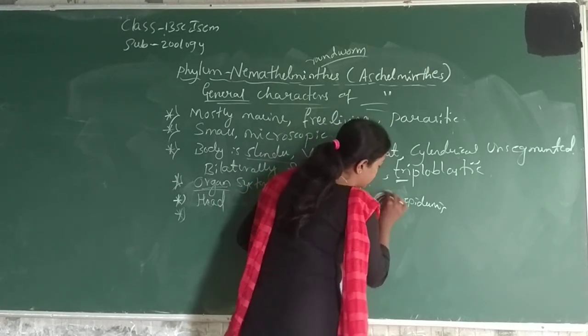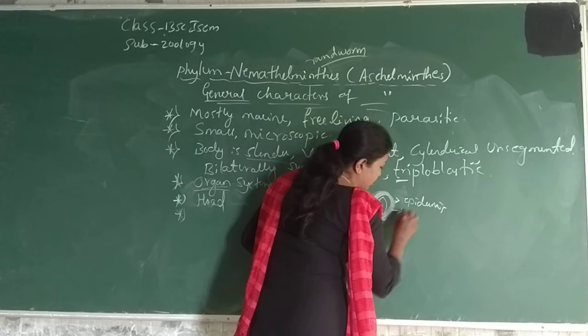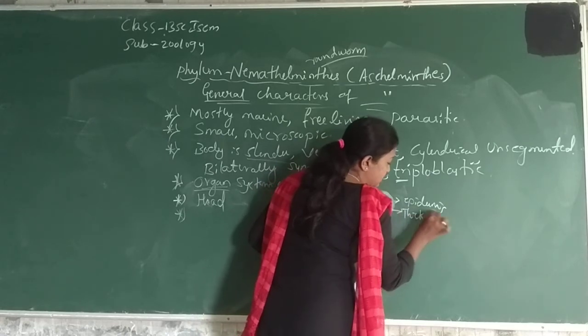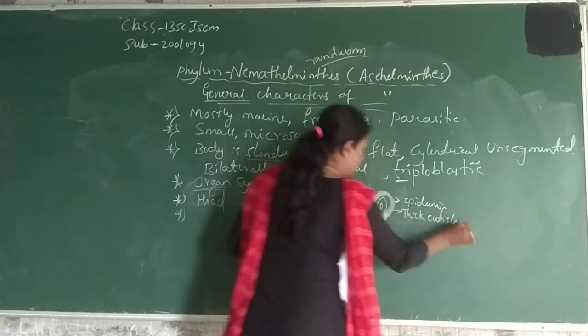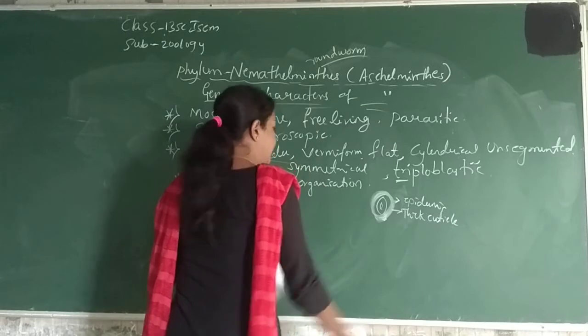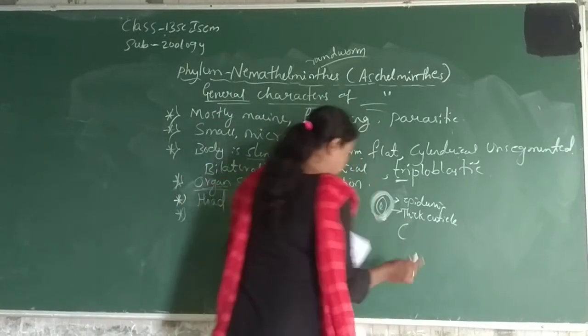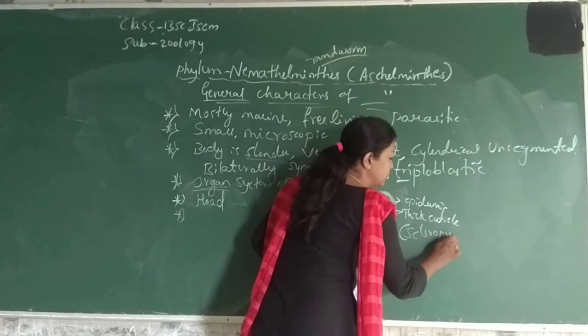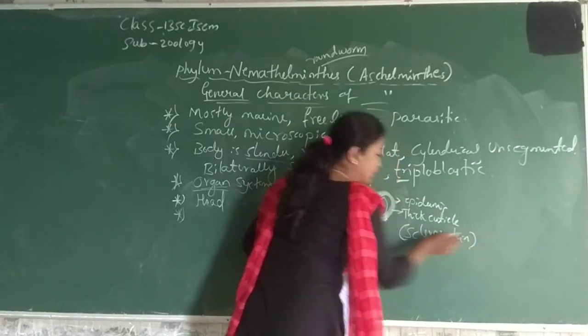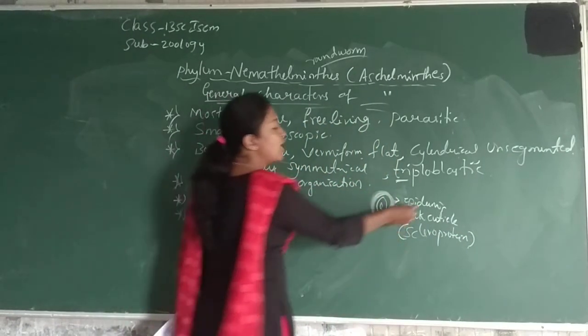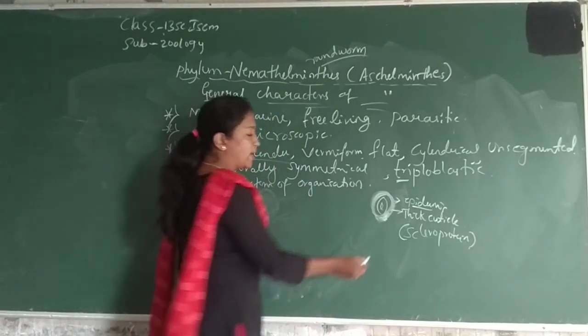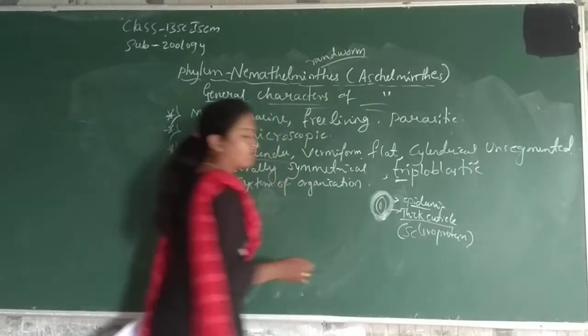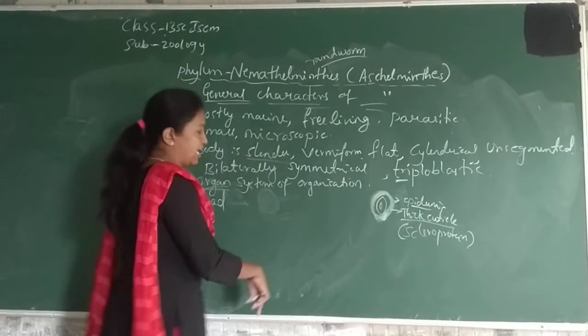A thick cuticle means the covering of these animals is a thick cuticle, and this thick cuticle contains scleroproteins. Scleroprotein is present in the wall of the cellular epidermis. That's why thick cuticles are formed around the body of the animal.